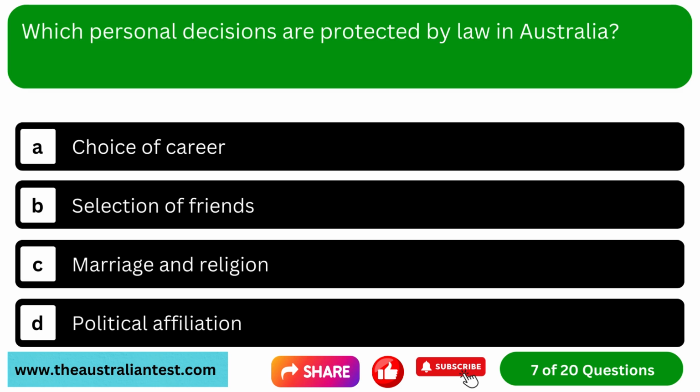Question 7. Which personal decisions are protected by law in Australia? Option A, choice of career. Option B, selection of friends. Option C, marriage and religion. Option D, political affiliation.